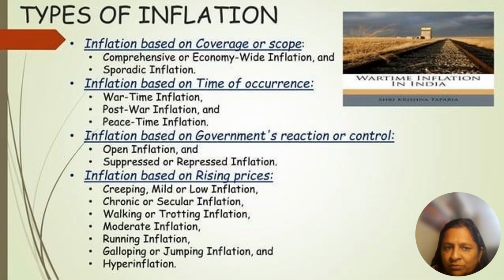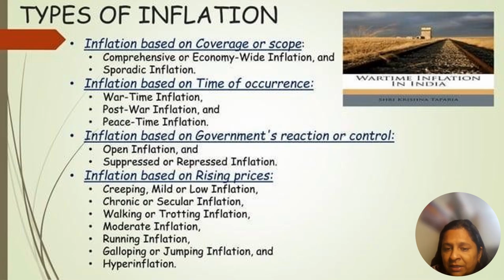So there is inflation based on coverage or scope, inflation based on the time of occurrence, inflation based on the government reaction, and inflation based on the rising prices. These are the types of inflation which occur. First, inflation by coverage or scope means that inflation may be just for a spare time. But in a country like Russia and Ukraine these days, due to war, supply is not sufficient, and people demand basic needs. So this type of price hike is called inflation by time of occurrence.